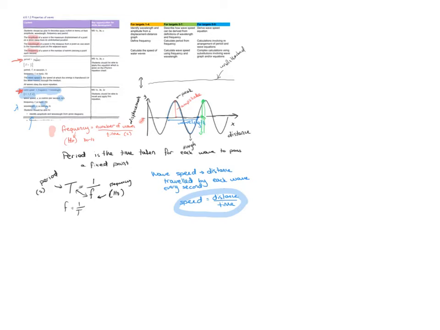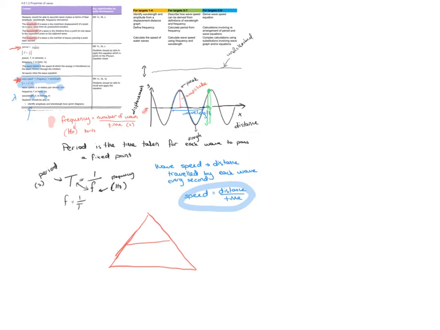Just to make it a bit simpler for some people that struggle with rearranging, you can use a triangle where you have your wave speed, frequency, and wavelength. That way you can rearrange. So reminder that this means divide, this means multiply.